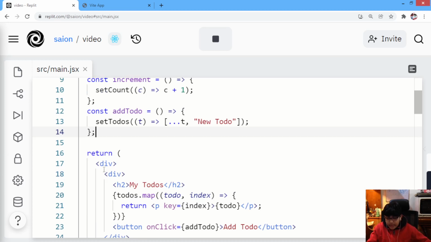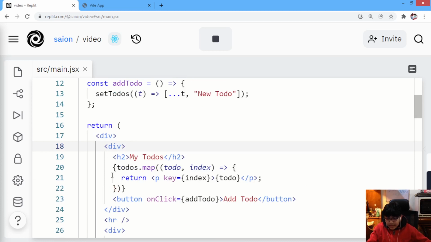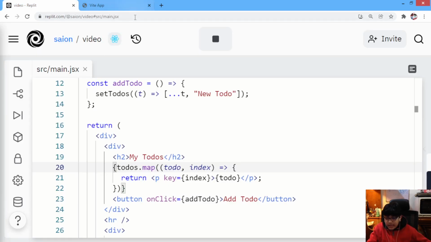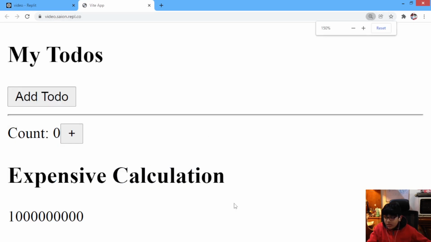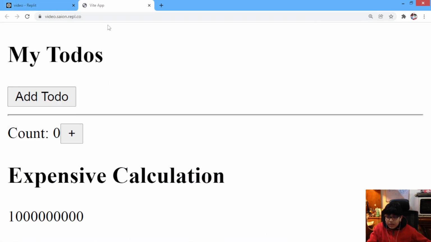And then we are returning a div, and in that we are wrapping everything in our div. Then there's a div again, in which we have h2 my to-dos, and we have a heading 2. I've just zoomed it in a lot, that's why you're seeing it like this. Let's zoom this out, if that would be better. Yep, that's not better. Let's reset this.